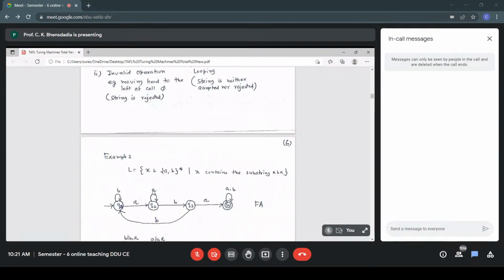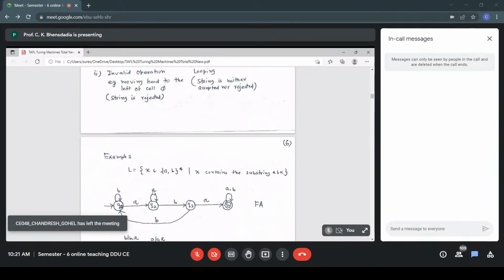So whenever we construct an FA for a regular language such as this, where strings contain a particular pattern, we can have the length of that pattern plus 1 number of states. Here ABA is 3, number of states 4, and we write aba to begin with, and then we add the remaining transitions.